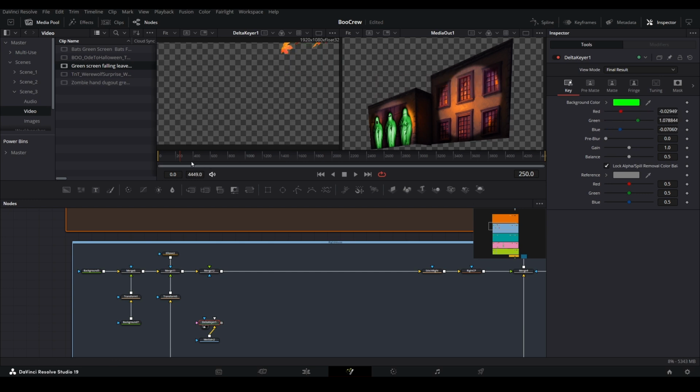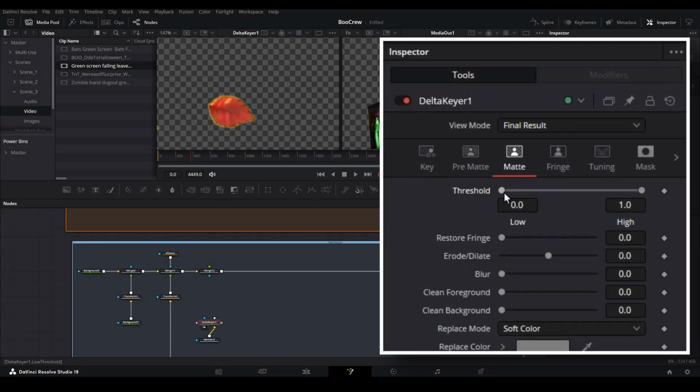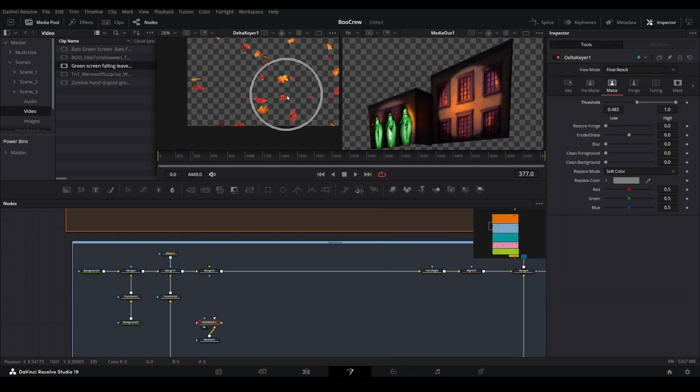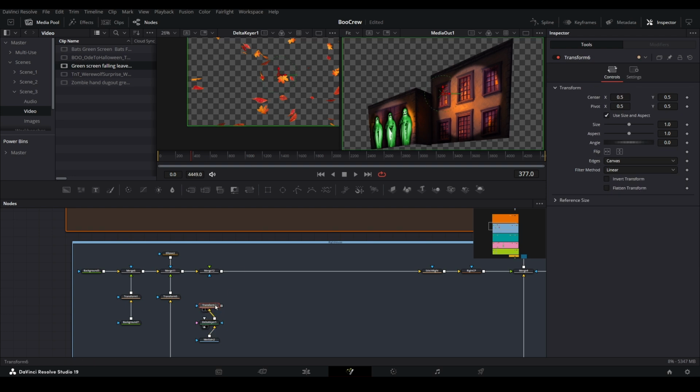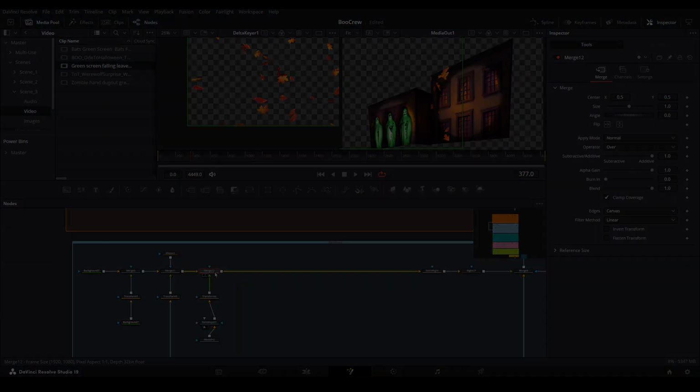Our green screen is now gone, but there is some remnants around the edges of these leaves. We can fix that by zooming in on the preview pane, and using the inspector, choose the matte option, and adjust the threshold slider. There are a lot of adjustments you can make to fine-tune this, so don't be afraid to experiment in order to get the right look. Now, just add your transform node, and connect everything together. Then make your adjustments to fit this to your show.